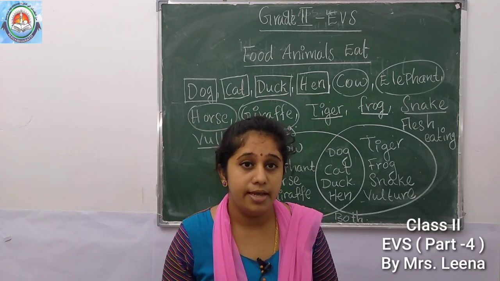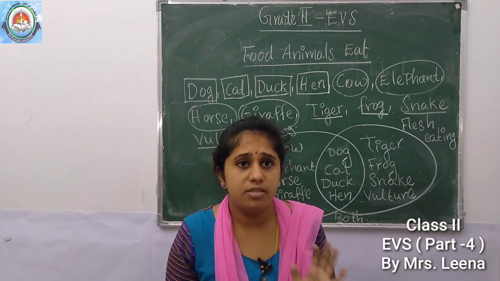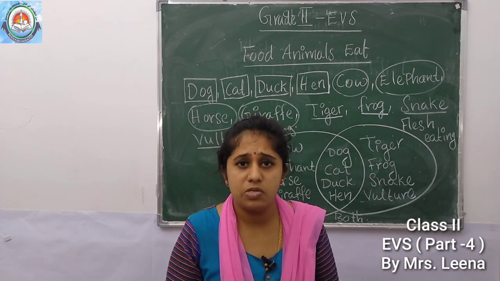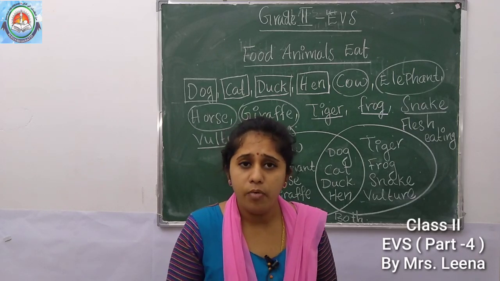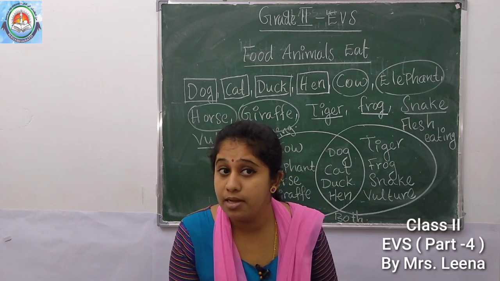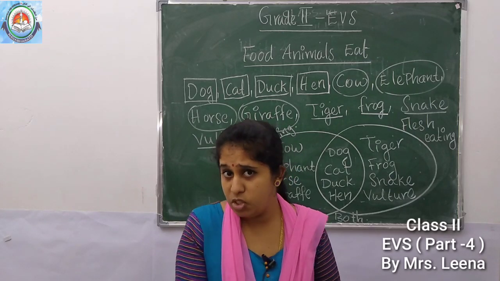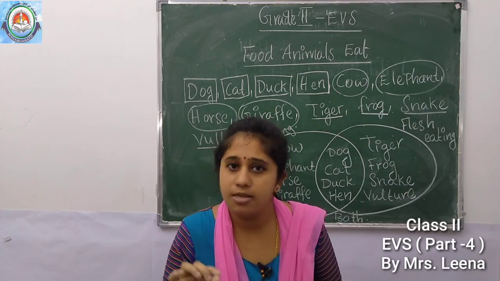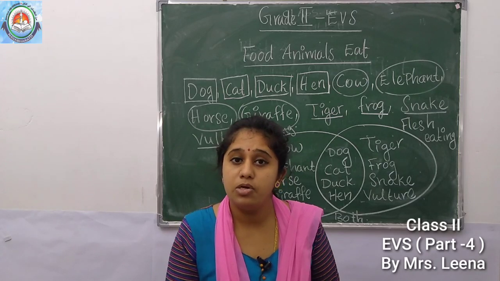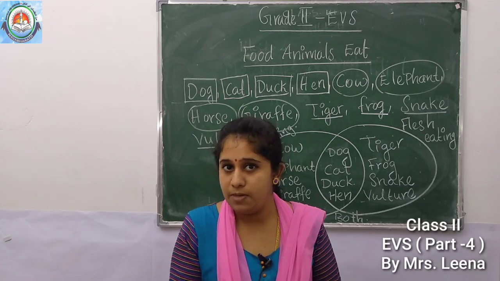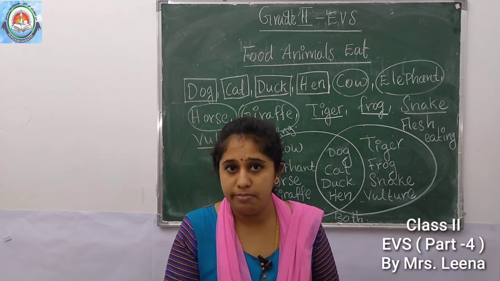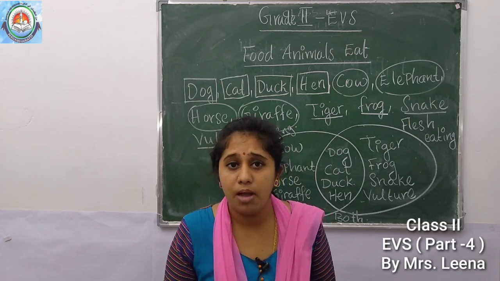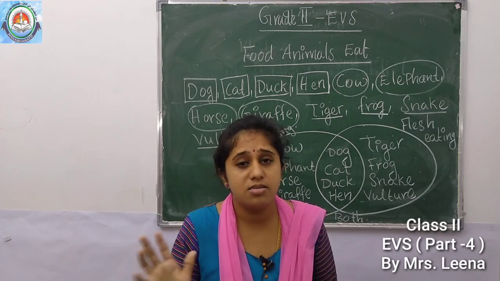Understood? Imagine that there are no plants in the jungle. See, there are no plants in the jungle. All plants were dried up. Then what would happen to flesh eating animals? Suppose, imagine that if there are no plants in the jungle, what would happen to the flesh eating animals? Notice that flesh eating animals, we can say that they would not have any problem if there are no plants in the jungle.